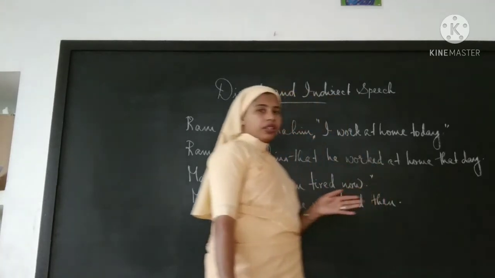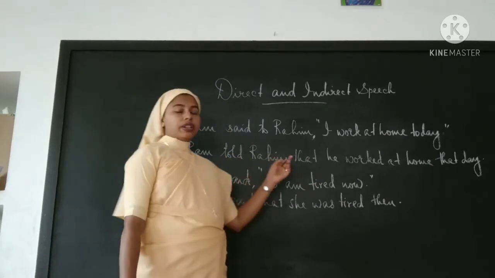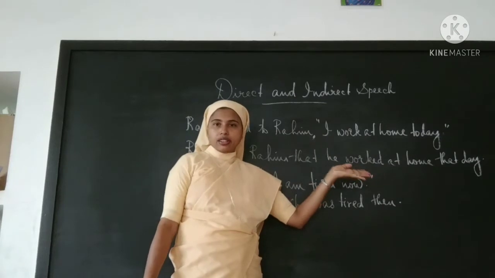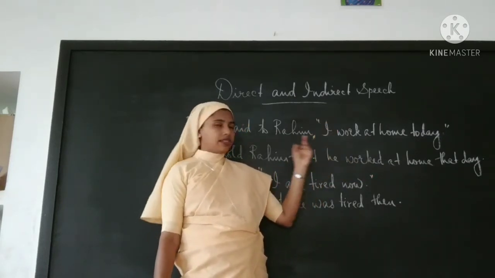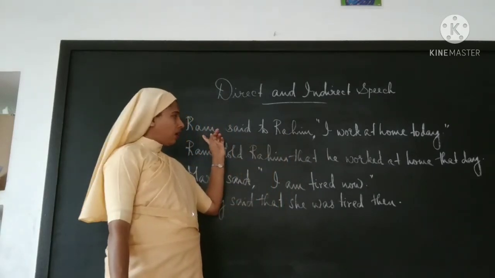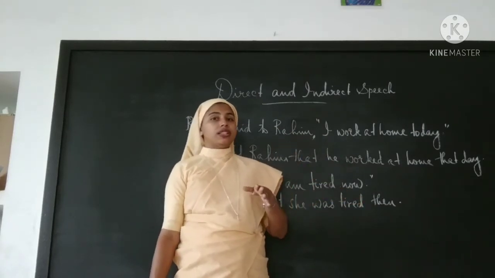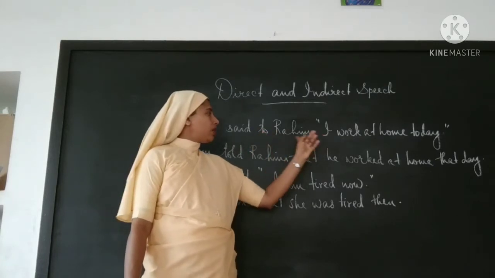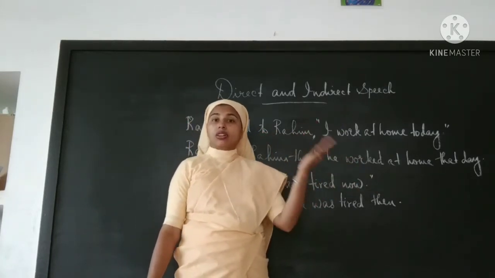Okay, children, let's see the second sentence. Ram told Rahim that he worked at home that day. What is the change between the first sentence and the second sentence? Here neither Ram nor Rahim is reporting, but someone else, a third person.